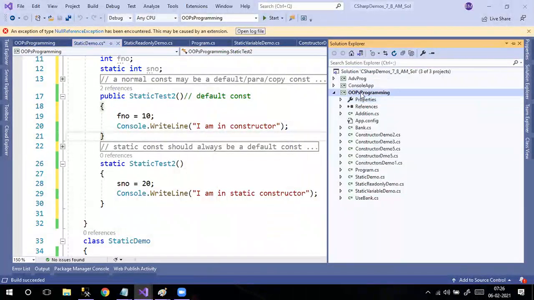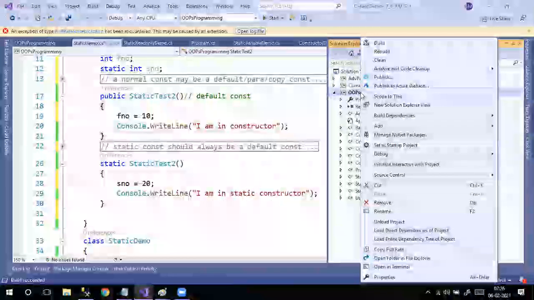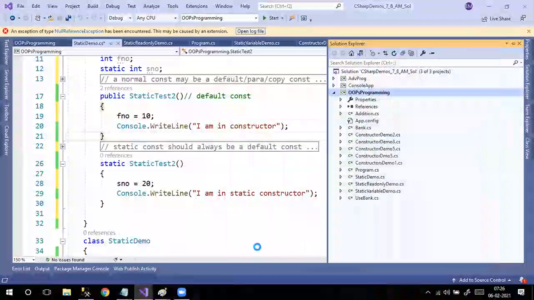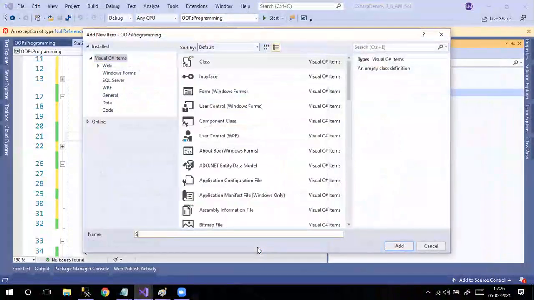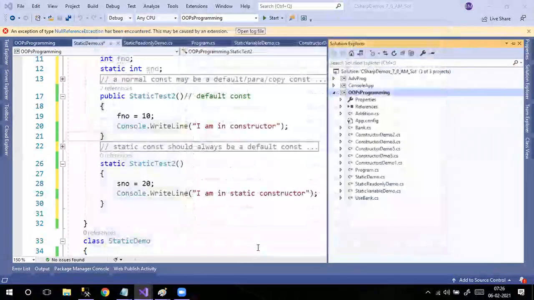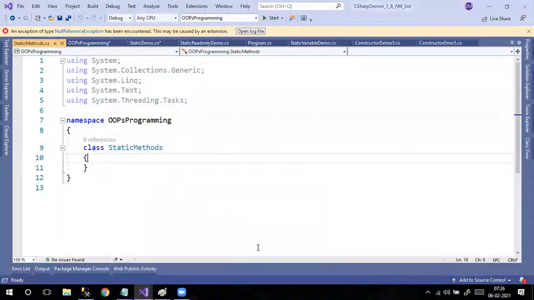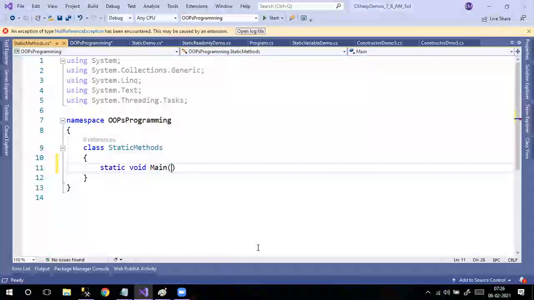Okay, next. Let's move to the next concept, static methods. I will tell you practically where we are going to use them. You don't know, but every day you are using these concepts. Class static methods, static void Main.